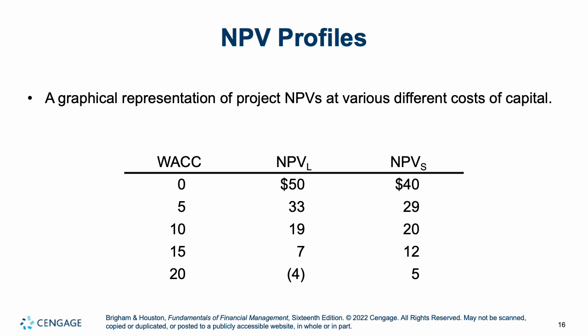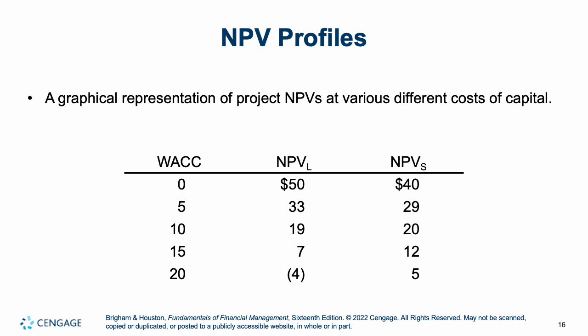Now, NPVs are determined by your cost of capital. If we look here, if you use that NPV formula we looked at a few slides ago and vary the cost of capital, at a cost of capital of 0, Project L is better than S. At 5%, L is still better than S.